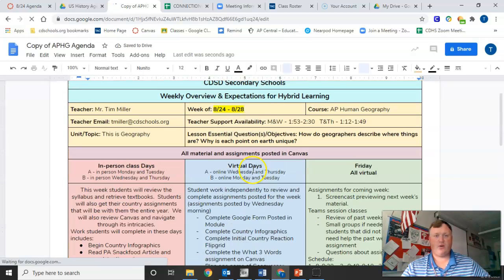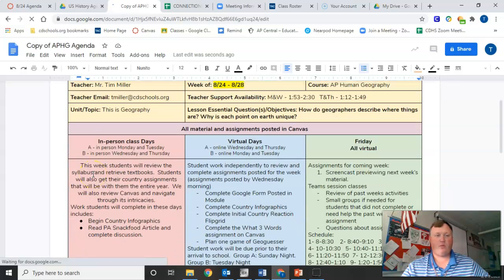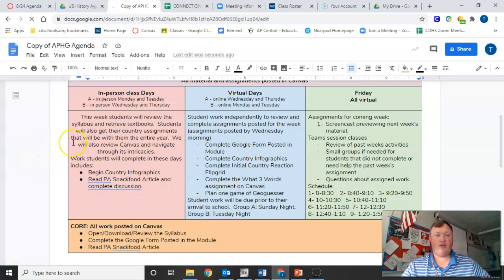There you go. So what it'll do is go over everything: essential questions, the topic for the week, what we're going to be doing in class that week. So those of you on Wednesday, Thursday, you can see what we're going to be doing ahead of time. And for those of you doing the virtual days, Group A, Wednesday, Thursday, Group B, Monday, Tuesday, you'll be able to see what assignments are due there.